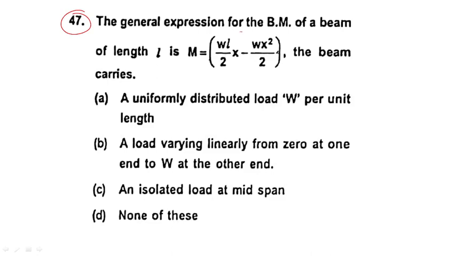Okay, next question, question number 47. The general expression for bending moment of length L is M is equal to WL by 2 into x minus Wx square by 2. Then the beam carries, right? What actually the beam carries? Uniformly distributed load W per unit length. Let me prove how it will come.